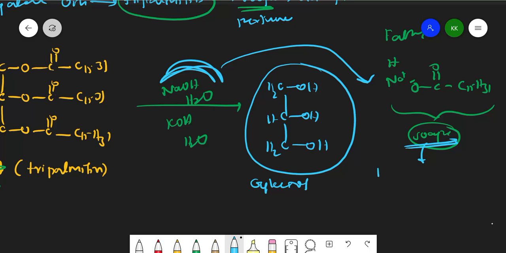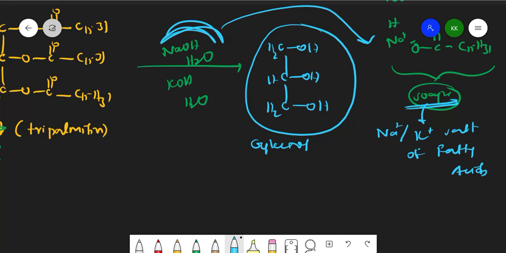Soaps are nothing but sodium or potassium salts of fatty acids, right? Instead of sodium or potassium, if I had hydrogen only, HOCO and this R group, then it would be a fatty acid.